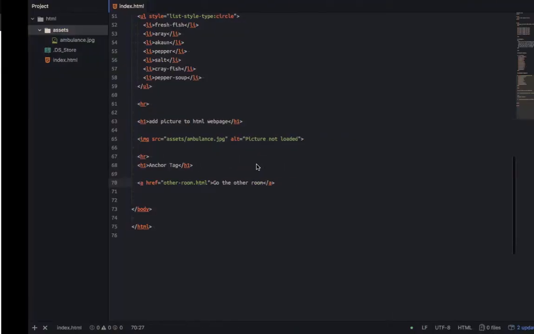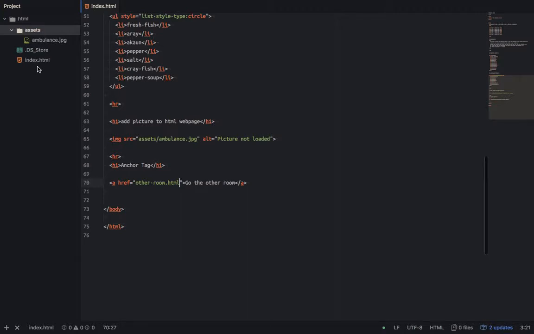Now, I never created the HTML file for this other room. I need to create the HTML file for this other room so that I can enter there. So I'm doing it quickly now. I'll close my project folder here.